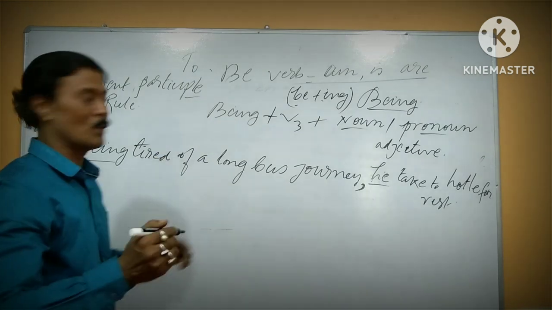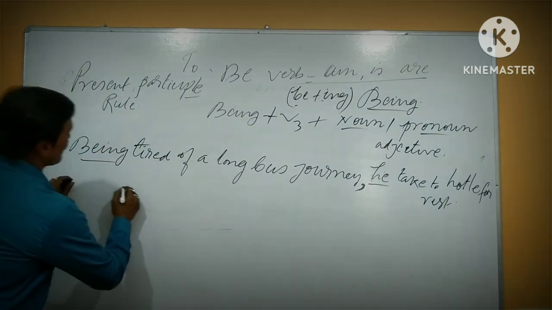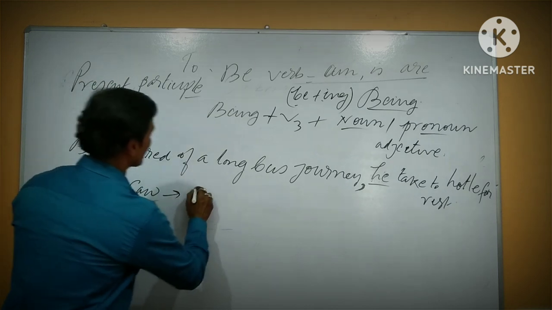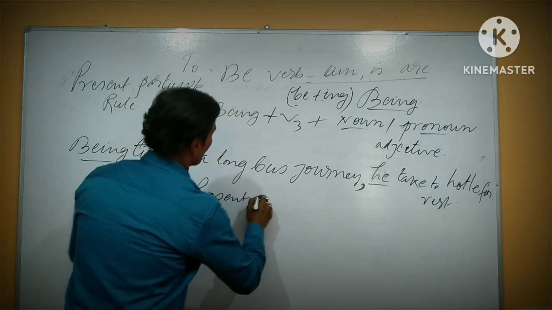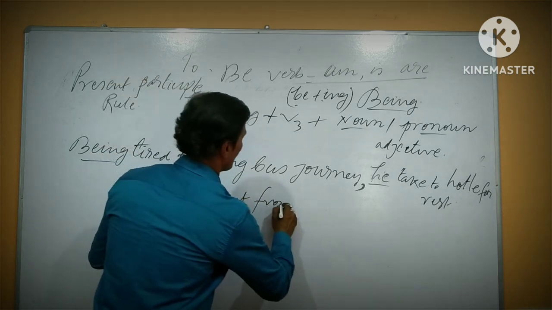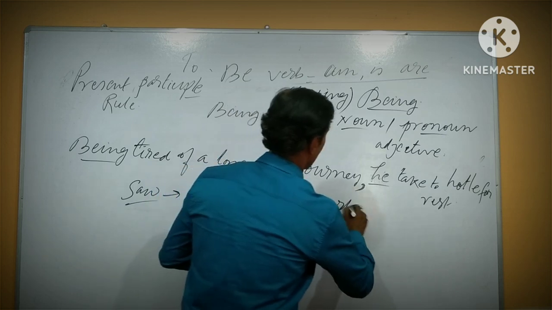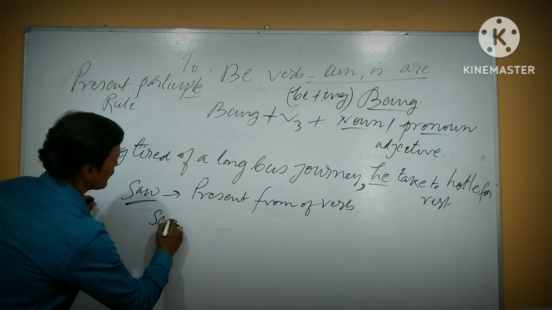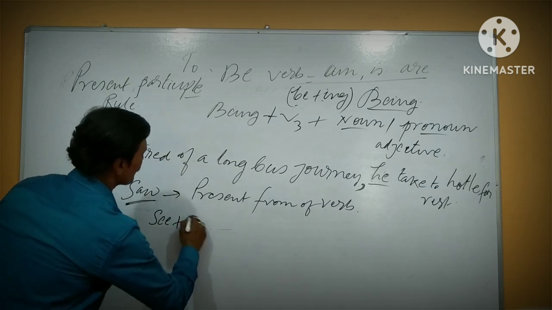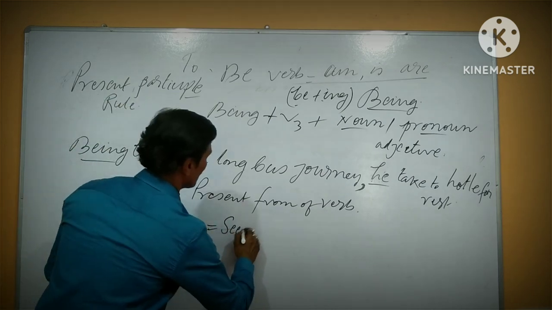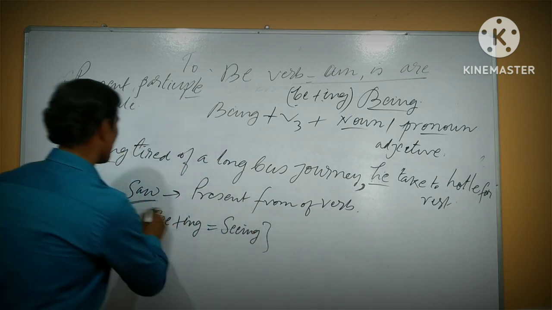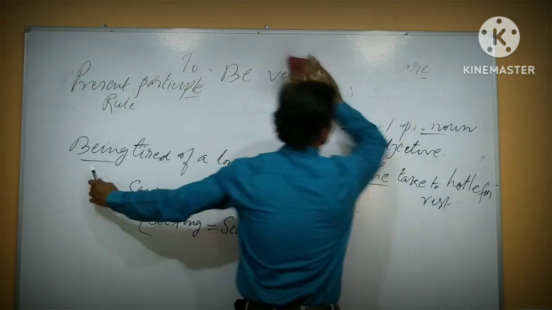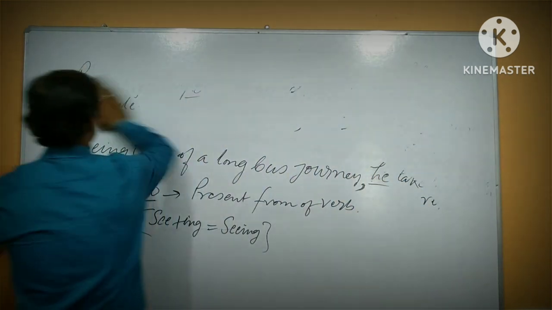Actually, there is another rule here. Just write: saw. Here is a verb, and convert it into the present form of the verb. What is the present form? Saw is the past form; the present form is see, plus ing equals seeing. Okay, in this way. If I give an example, I make sure all of you understand.